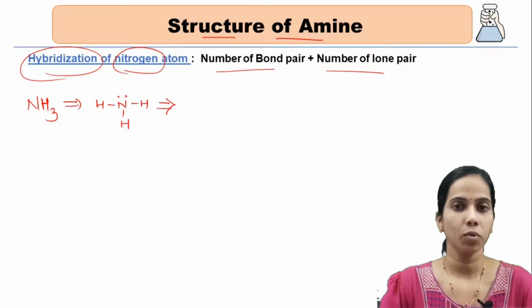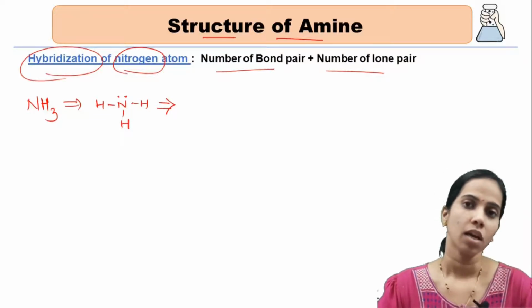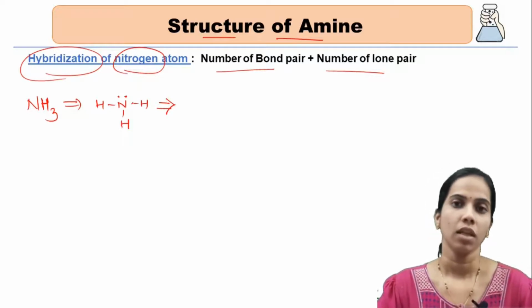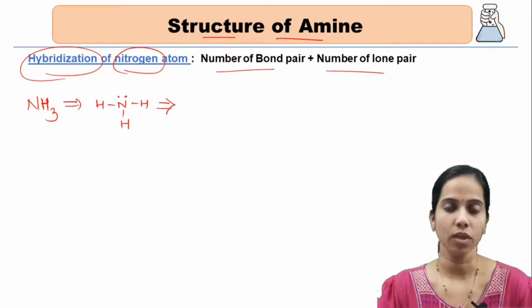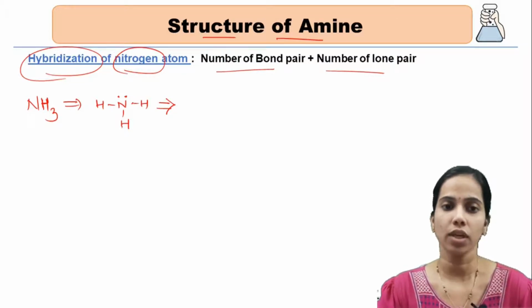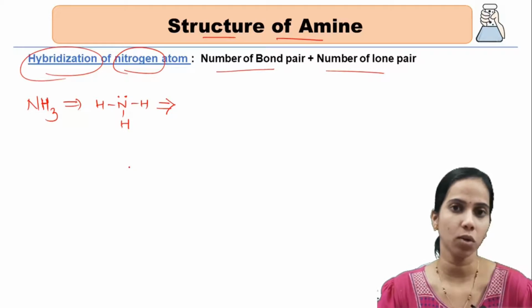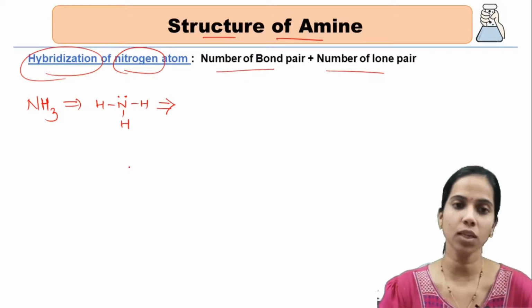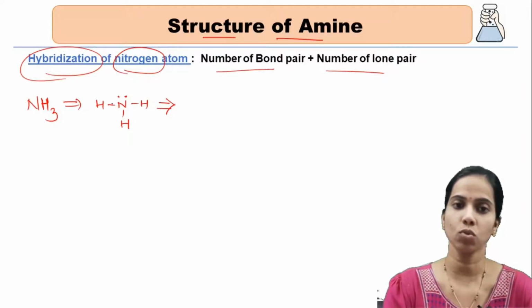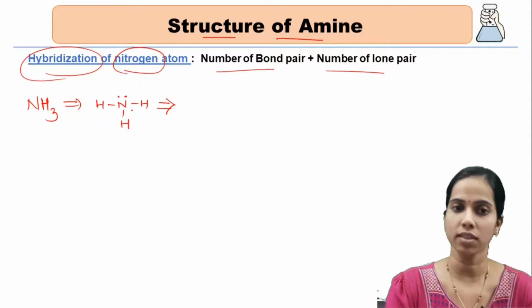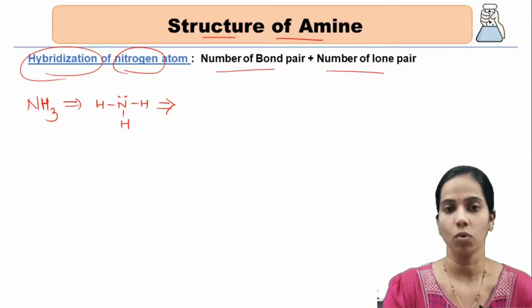Why the lone pair, students? The reason is, in nitrogen's outermost shell there are 5 electrons present. To complete its octet it needs 3 more electrons, isn't it? So 3 more electrons are shared by hydrogens. Out of the existing 5 electrons, 2 remain unshared and 3 are shared with hydrogen. So that's the reason it is holding a lone pair.